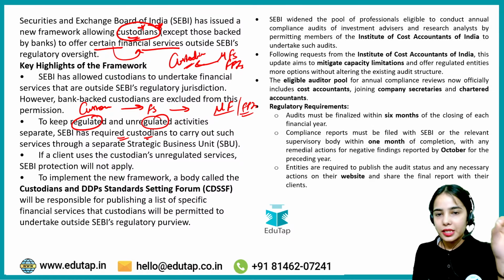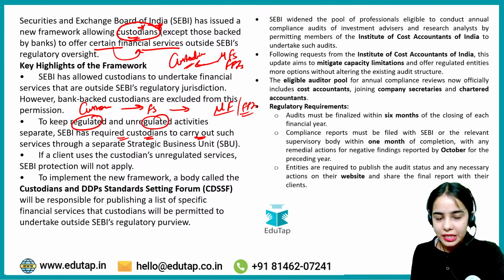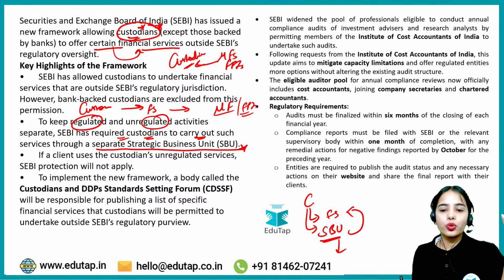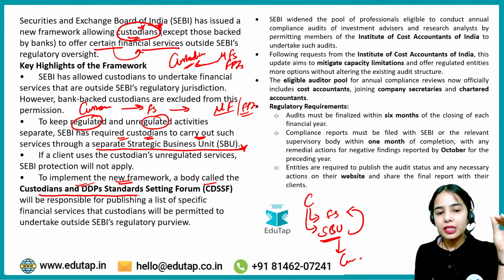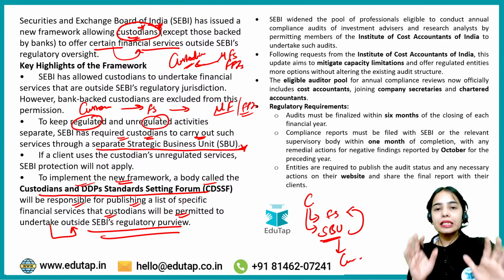SEBI has required the custodians to carry out such services that are not regulated by SEBI through a separate strategic business unit. So custodians, if they want to provide some additional financial services outside the purview of SEBI, need to have a separate strategic business unit to provide the extra financial services to their customers. Okay, to implement the new framework, a body called the Custodians and DDP's Standard Setting Forum will be responsible for publishing a list of specific financial services that custodians will be permitted to undertake outside the SEBI's regulatory purview. But these custodians should not be related to banks, or they should not be banks.